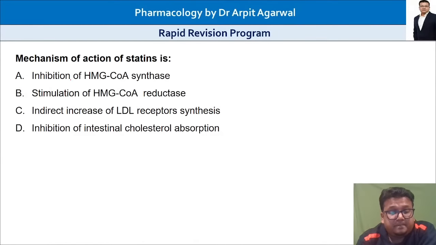Mechanism of action of statins. Options: inhibit HMG coenzyme synthase, stimulate HMG coenzyme reductase, indirect increase in LDL receptor synthesis, and inhibition of intestinal cholesterol absorption. What do statins do? So this is your liver.